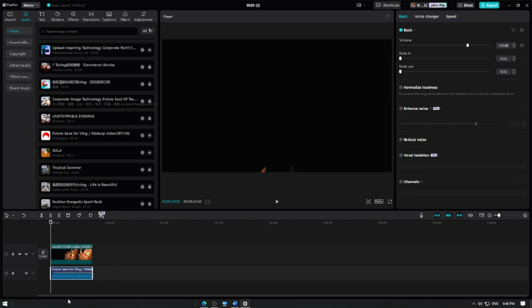To adjust the volume, fade in or fade out of the sound, click on the audio layer, then adjust the volume slider or the fade slider from the menu that appears.